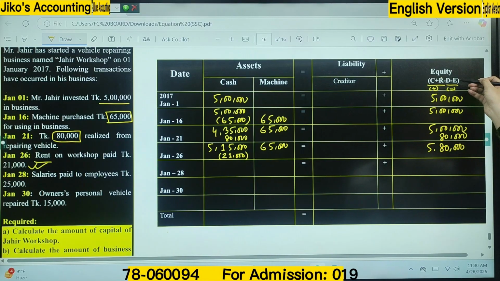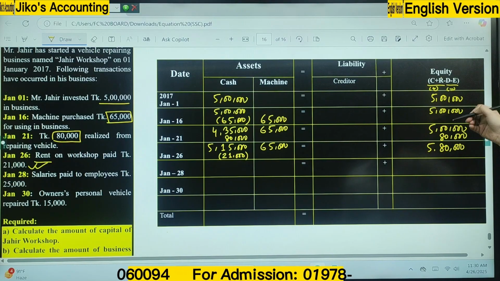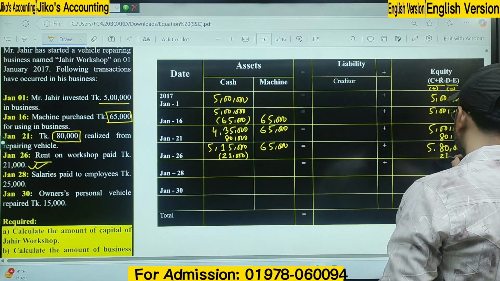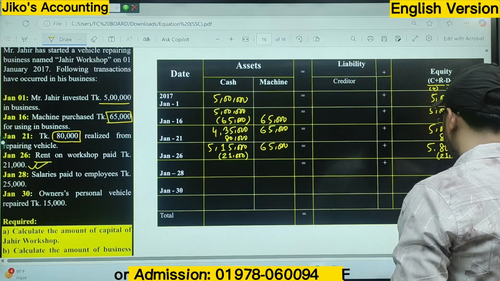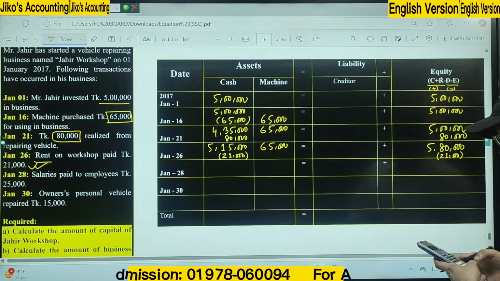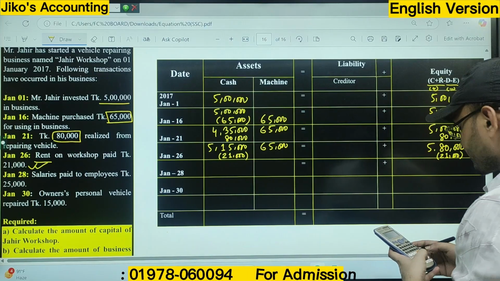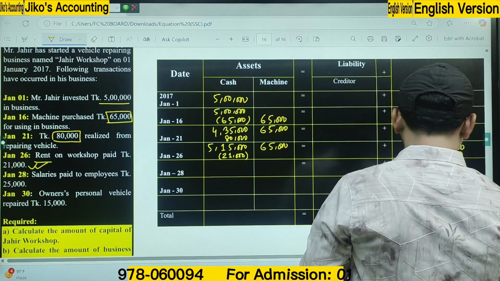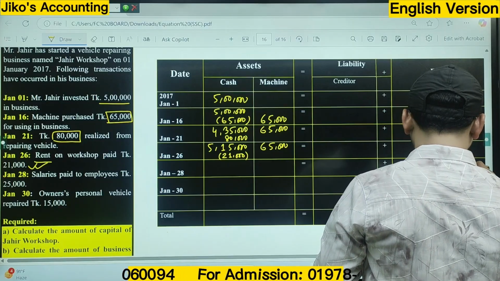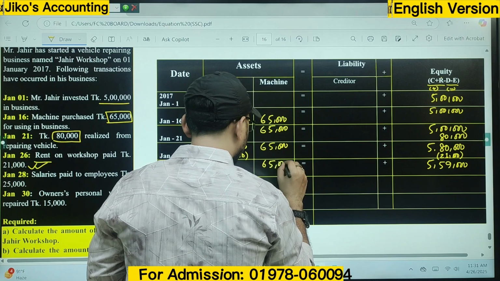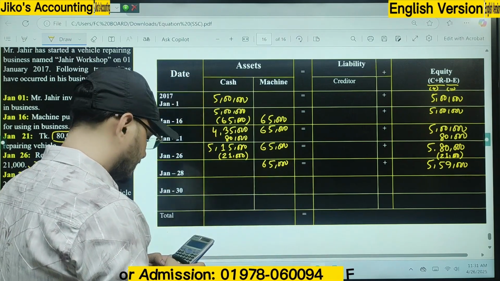You can see that indicates the expenses, and expenses indicate the reduction of the equity. So you have to deduct 21,000. 5 lakh 80,000 minus 21,000. 5 lakh 59,000.